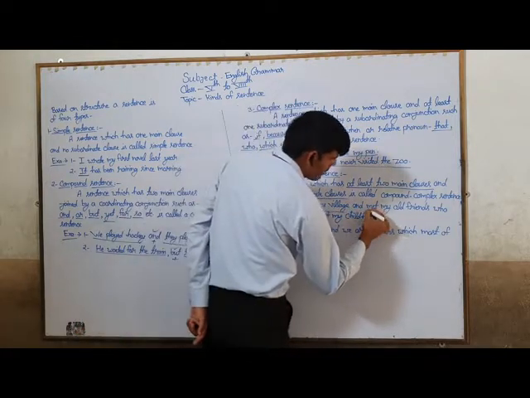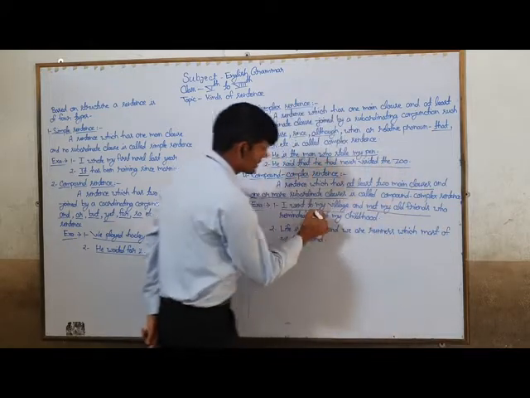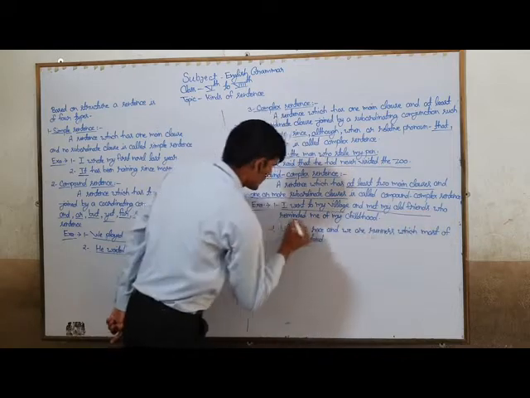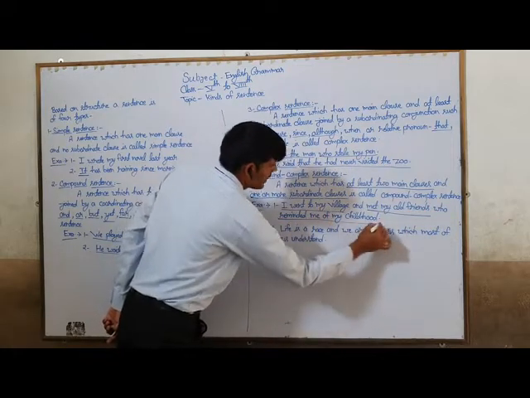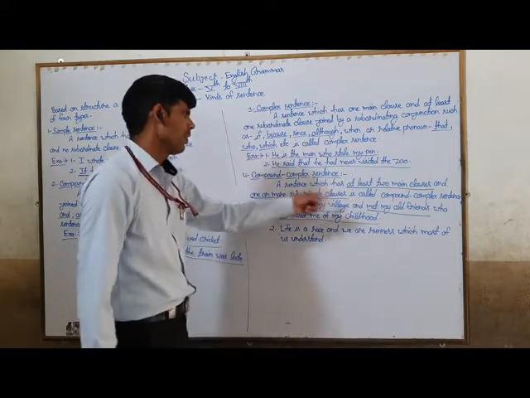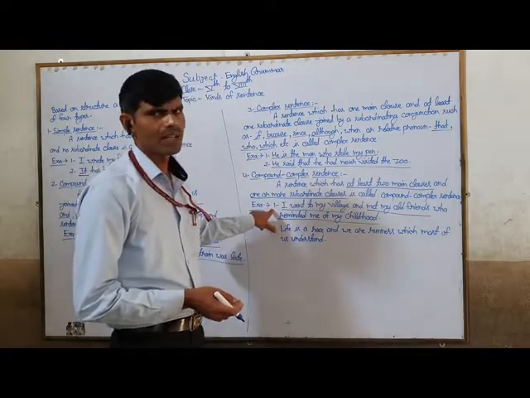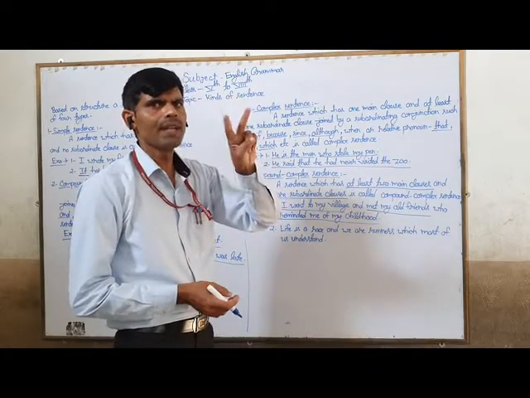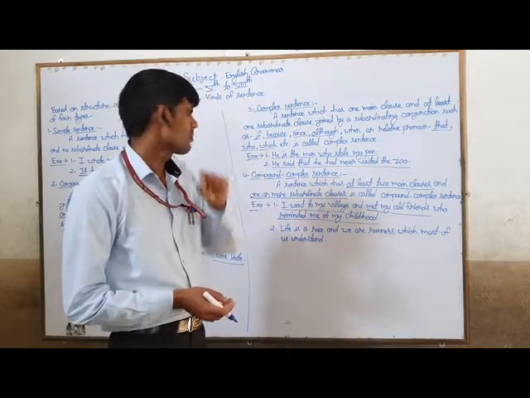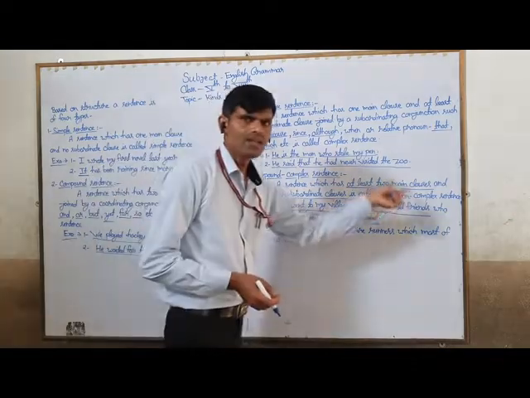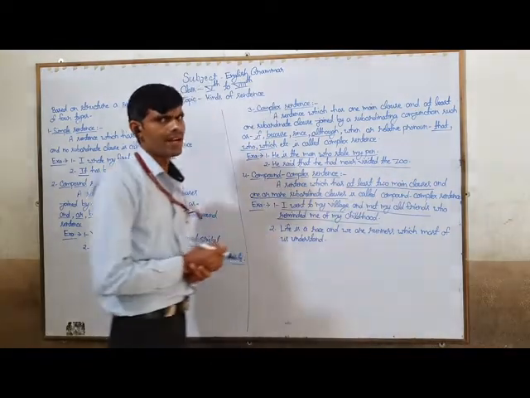And I met my old friends, this is also a main clause. And who reminded me of my childhood, this is the subordinate clause. So this particular sentence has two main clauses and one subordinate clause. So this sentence is counted as a compound complex sentence.